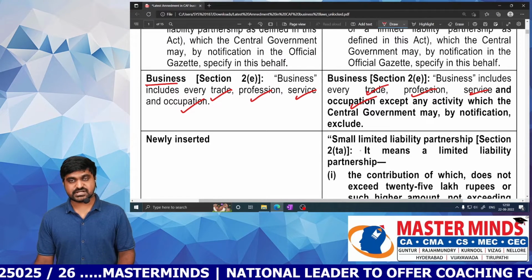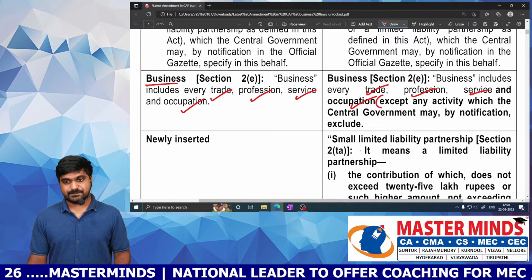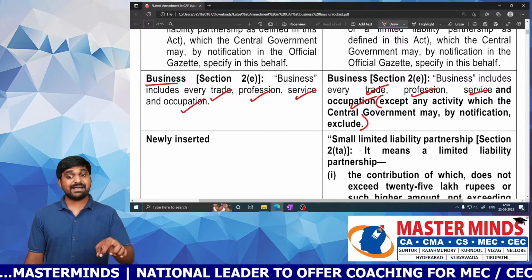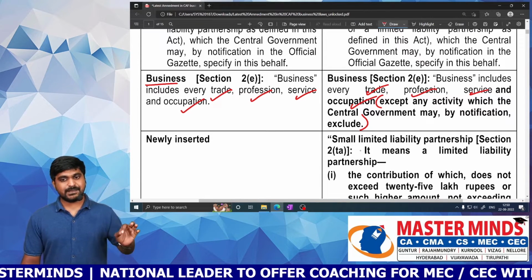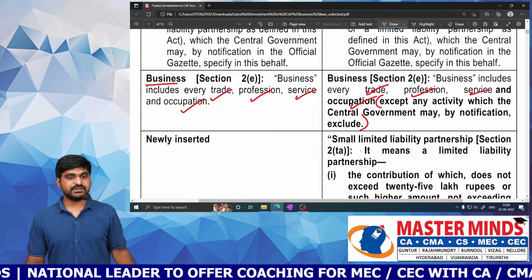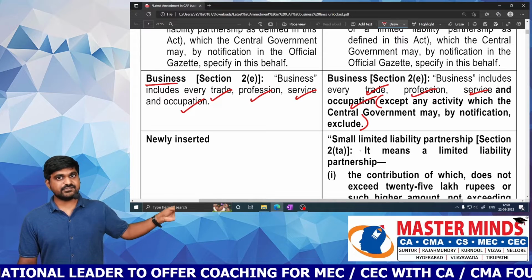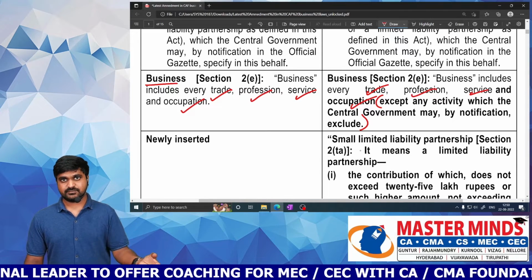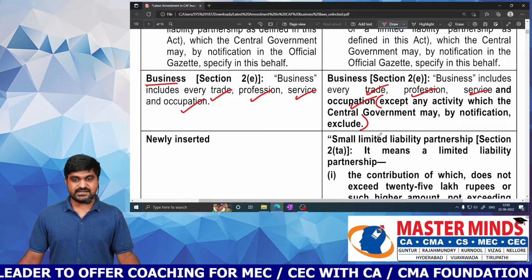That is the extra thing added: except any activity which the central government may exclude by notification. For example, if the central government says this profession is not a business, then it is not a business. If it says this trade is not a business, then it is not a business. So this is the latest amendment.